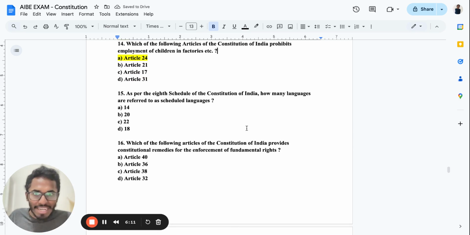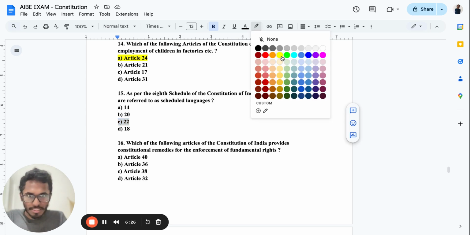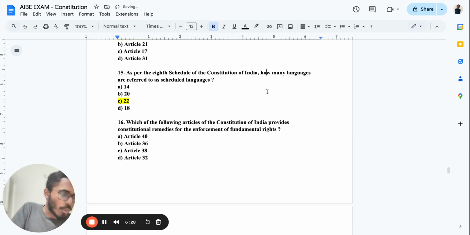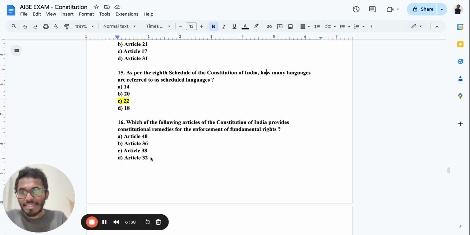As per the 8th Schedule of the Constitution of India, how many languages are referred to as the scheduled languages? I just want to tell it to you, it's 22 languages. You should be knowing this 8th Schedule, but just remember this: 8th Schedule, 22 languages. We are part of this one. Okay. Which of the following articles of the Constitution of India provide constitutional remedies for enforcement of fundamental rights? Constitutional remedies are Article 32.